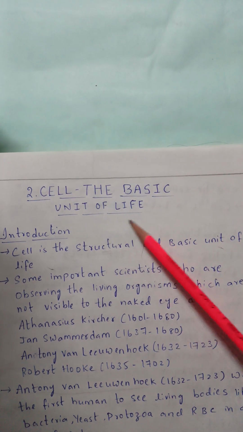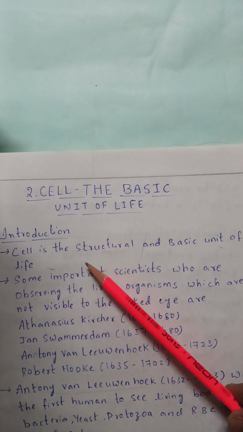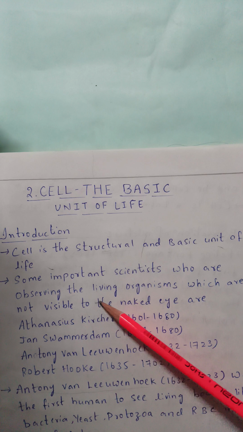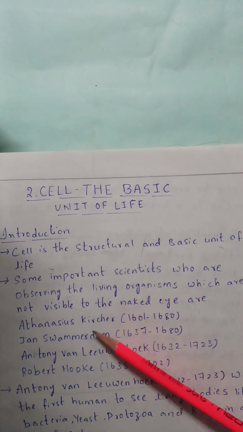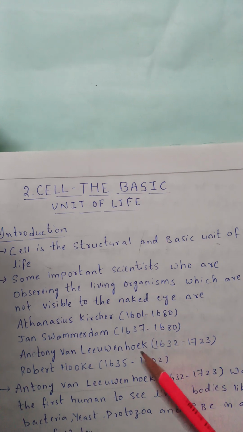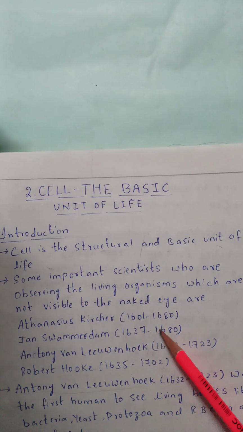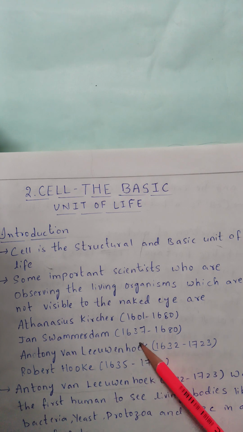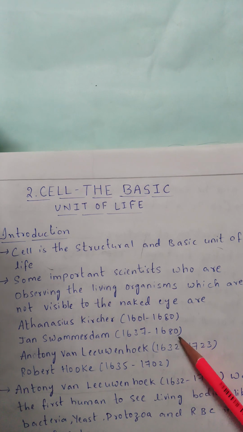Cell, the basic unit of life. Introduction. Cell is a structural and basic unit of life. Some important scientists who observed living organisms which are not visible to the naked eye are Athanasius Kircher. He was born in the year 1601 and expired in the year 1618. John Swan Madam. He was born in the year 1637 and expired in the year 1618.